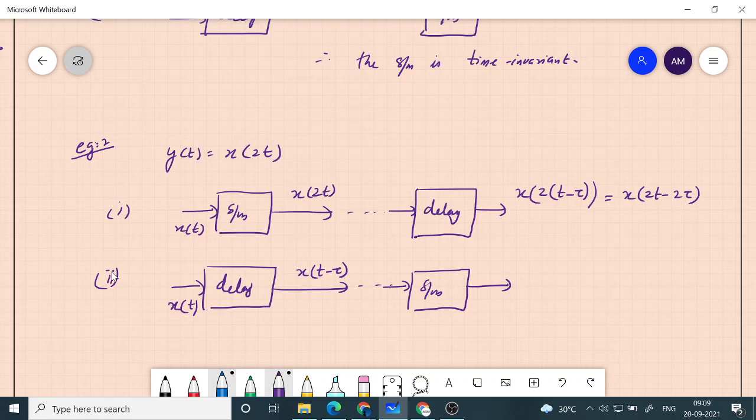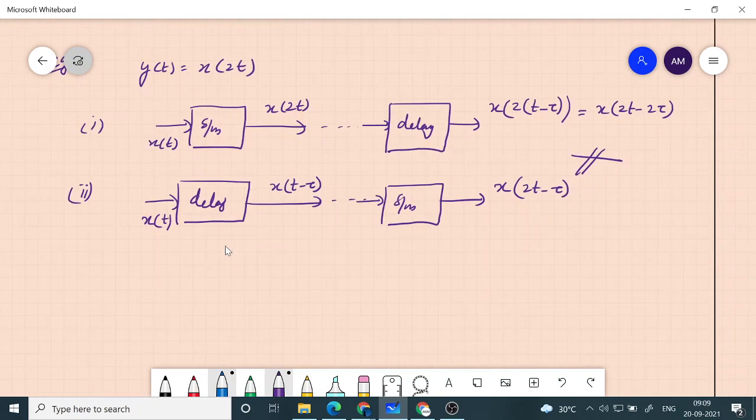That's what the system does. So this will give you x of 2t minus tau. And obviously they are not equal, right? So above, the delayed version of the original input gives x of 2t minus 2 tau, whereas the output of the delayed input version is x of 2t minus tau. So they are not same, therefore it is time variant.